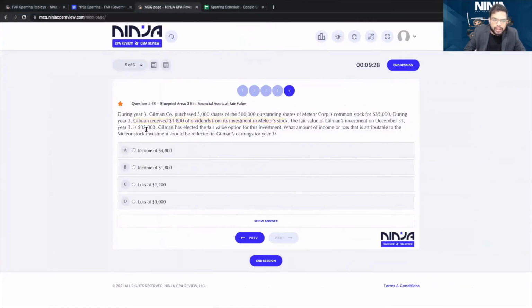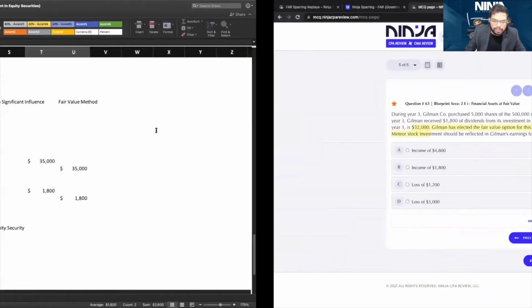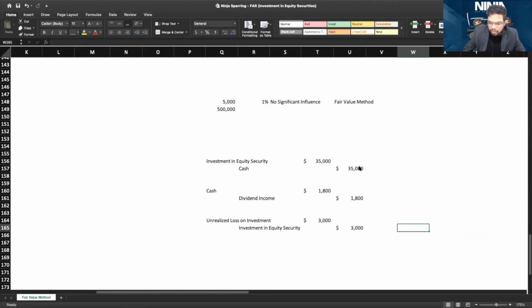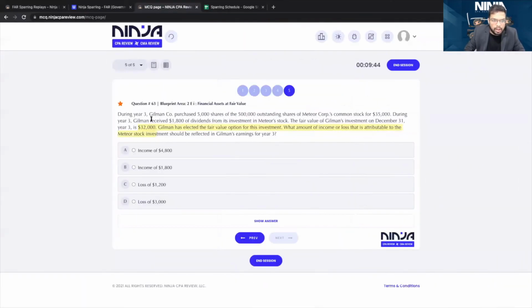The fair value at the end was 32,000. So there's a loss, from 35 it's 32. So how much is the loss? The loss in this case is from 35 to 32,000. The loss is $3,000. Now this loss goes on to the income statement, and the dividend income also goes on to the income statement. These are the two items that go on to the income statement.